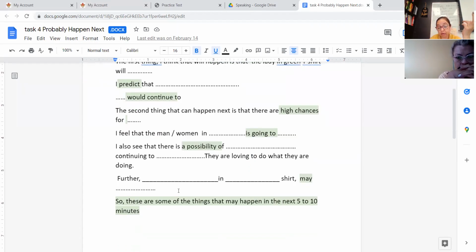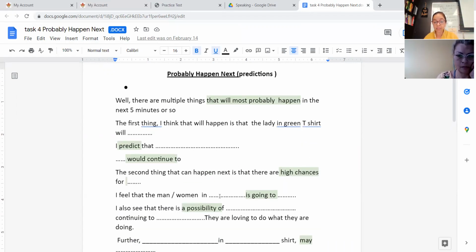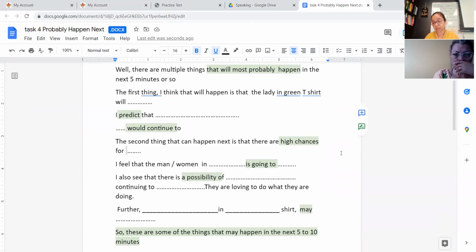Further, maybe the person in the brown t-shirt may put back the extra shoes that he brought to show him, back on the rack. So these are some things that may happen in the next 5 to 10 minutes. What competency are they measuring? Can you make predictions? And what are the prediction words? I have highlighted them here in light green color. These are the words that they are expecting you to use.